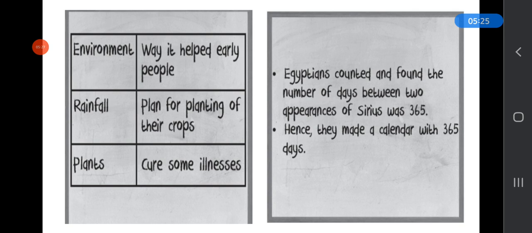And next is discovery of metals. They discovered metals to make utensils, tools and jewelry. And what is the correct order of metals in which they were discovered? First copper was discovered, then gold, tin, bronze and iron.